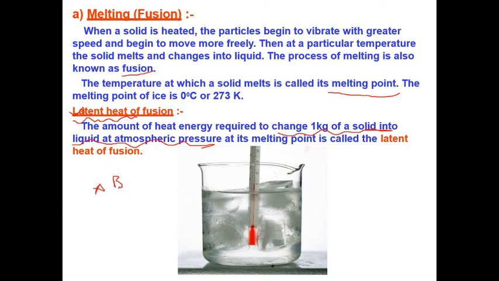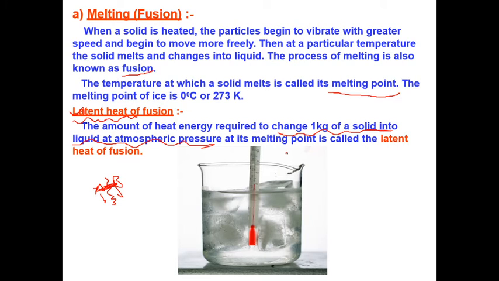These are the A particles, B particles. There is a bonding between two particles. So in case of the ice or other solid, the heat required to break this bond is called the latent heat, or it's also called the fusion.